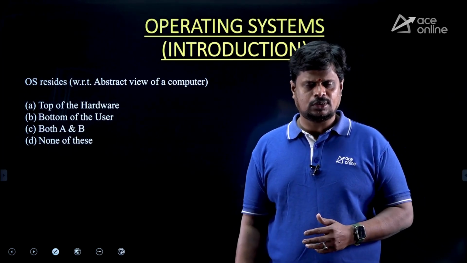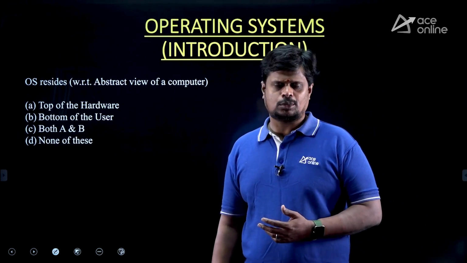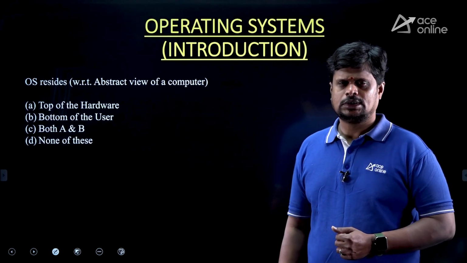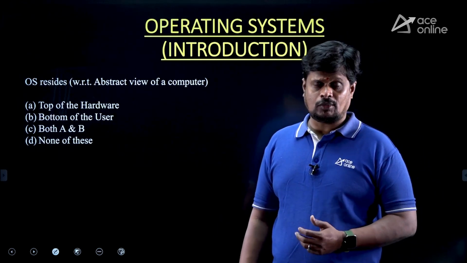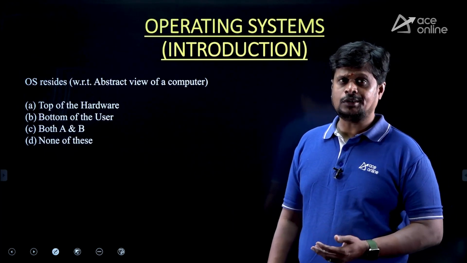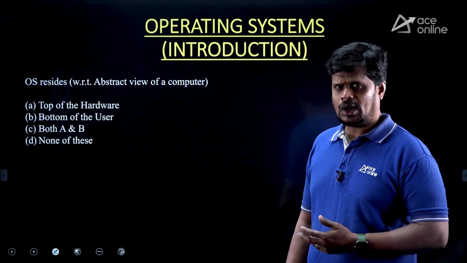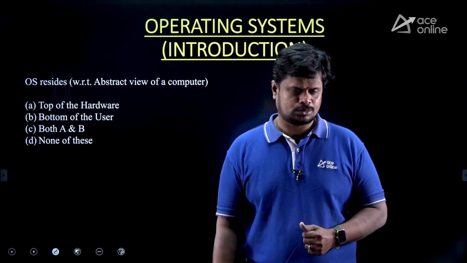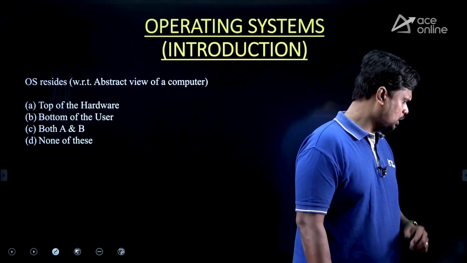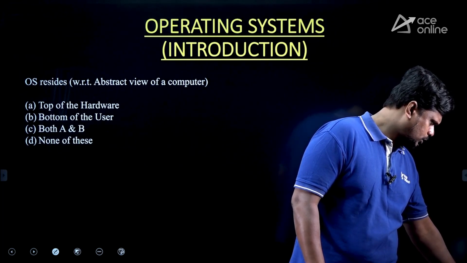It is a set of utilities which makes application development easy. It is the government of the computer system, and it is a control program which can manage the computer hardware. If you recall these definitions, you can easily answer this question. Please let me know the answer.